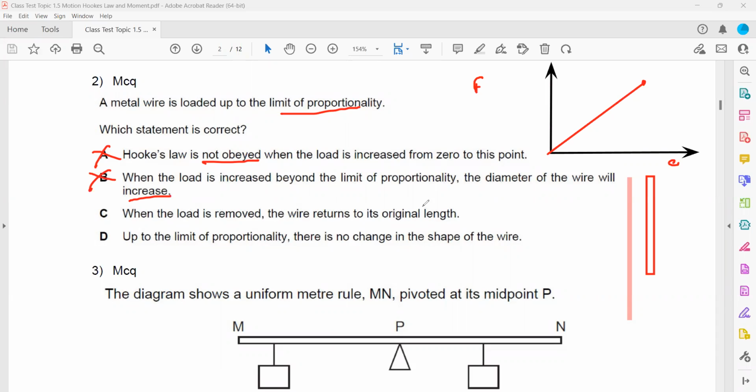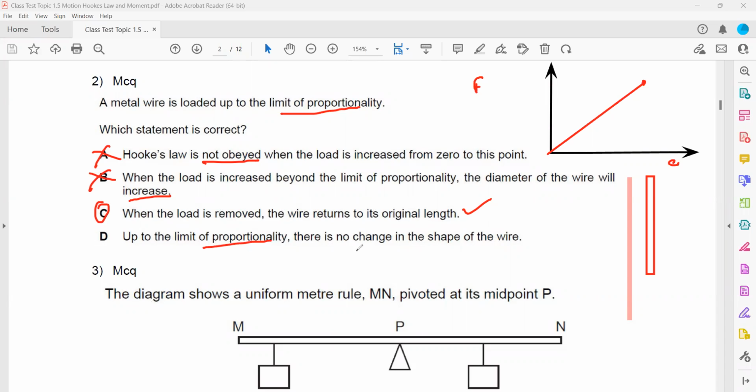When the load is removed, the wire will return to its original length. That's true, because within the limit of proportionality, force and extension are directly proportional. If you increase force, extension will also increase. And once you remove the force, the object will return back to the same original length, shape, or size.